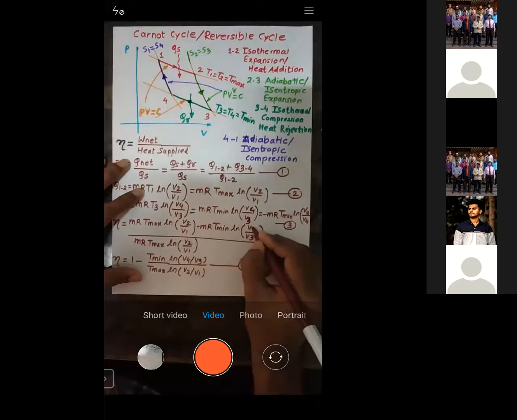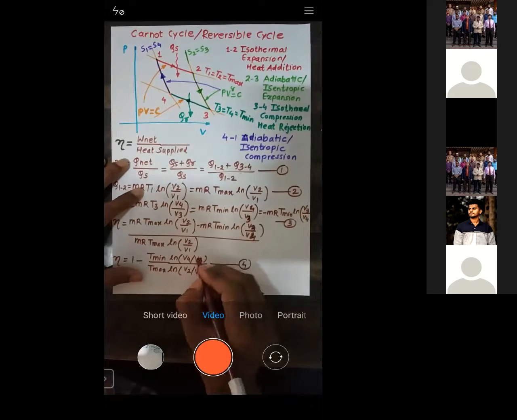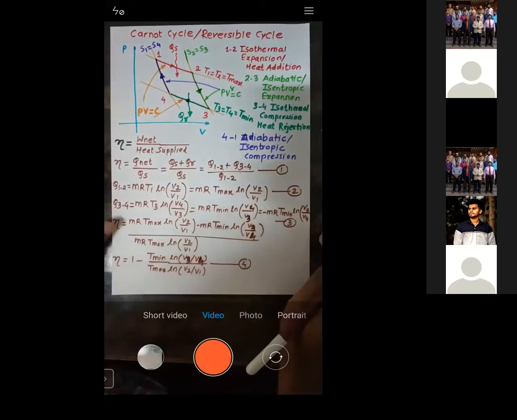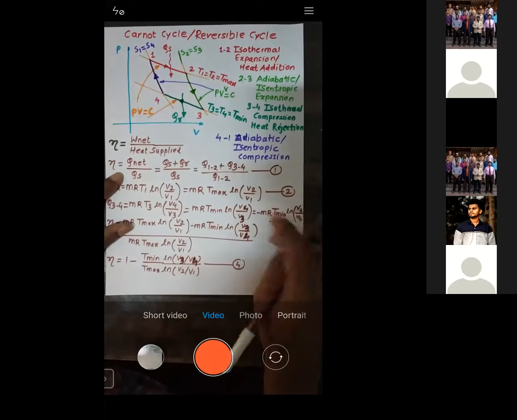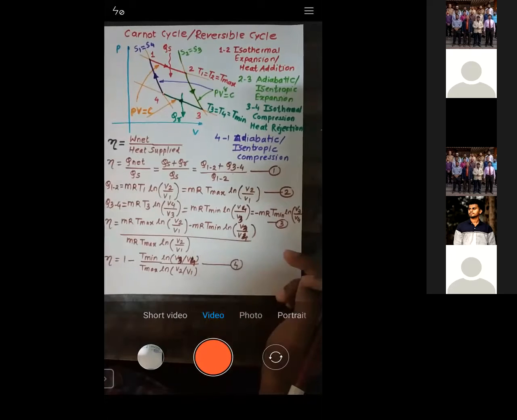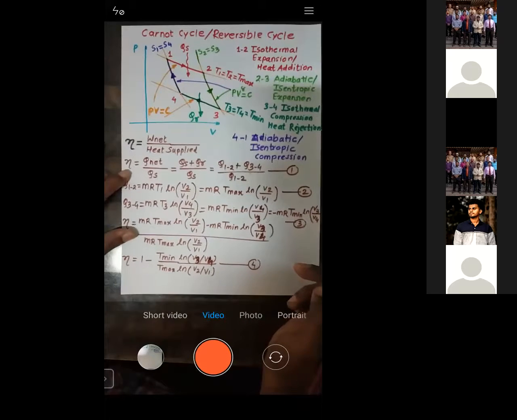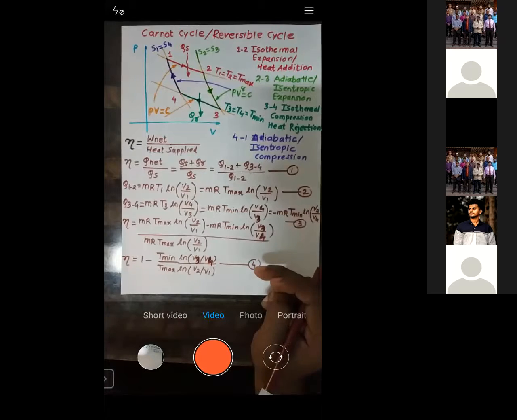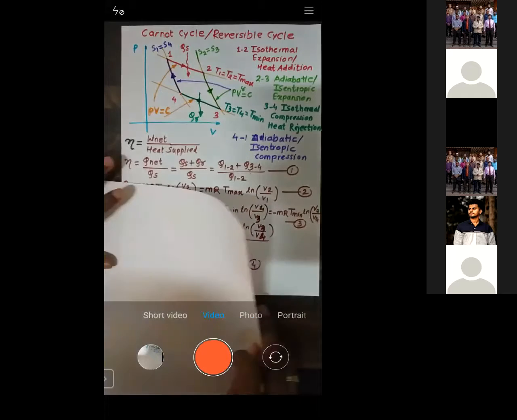This is the value which I need to write. See, I have written the correct value. This is V3 by V4. Is that okay? Yes, let me know.